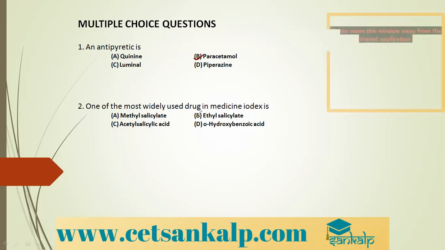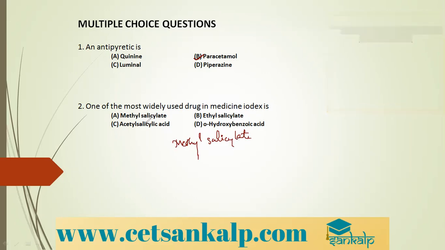So here, if you look at these options, option A is methyl salicylate, option B is ethyl salicylate, C is acetyl salicylic acid, and D is benzoic acid. In Iodex, methyl salicylate is the component for relieving pain. So methyl salicylate is used in Iodex for relieving pain.